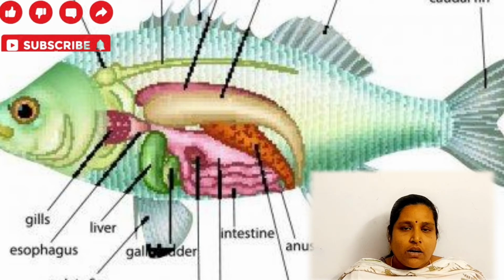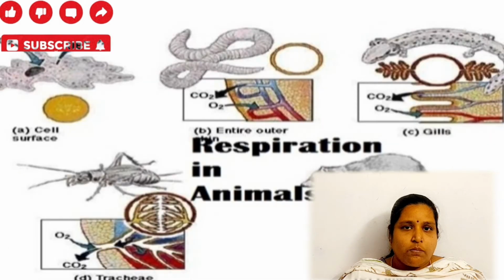The oxygen present in the atmosphere passes through tracheoles and reaches all parts of the body. In the cockroach, the blood is white in color due to the absence of hemoglobin. The carbon dioxide is sent out from the trachea through tracheoles during exhalation.